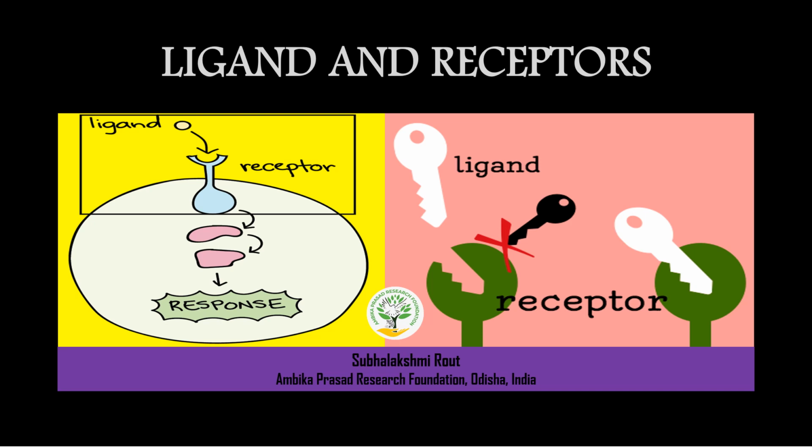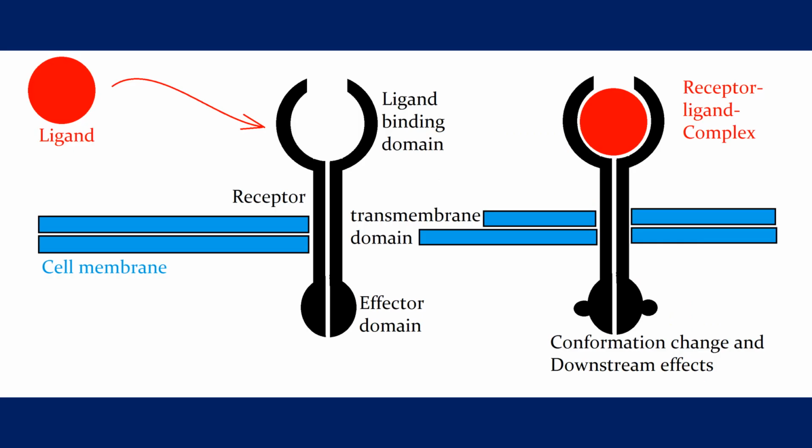And today we are going to study about ligand and receptors. So this is a common diagram showing ligand binding with receptor and how the process of cell signaling is carried out. Ligand first binds the receptor, activating it, which causes some reactions in the target cell, and it gets activated.